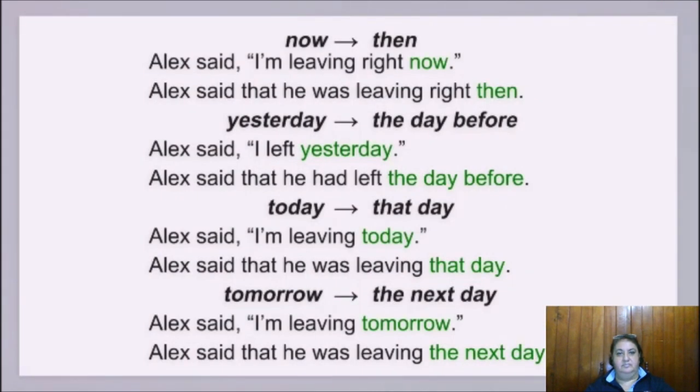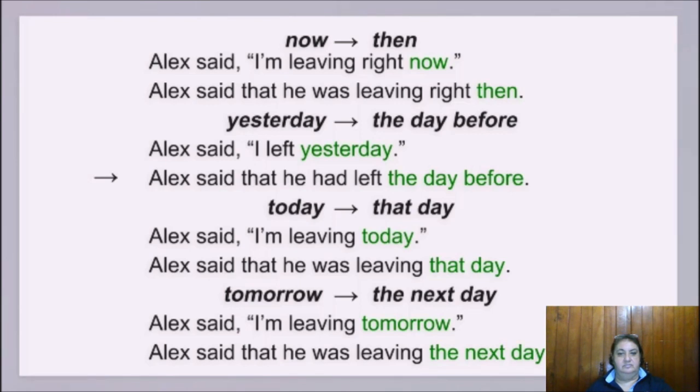Time expressions often change in indirect speech. Now becomes then. Alex said, "I'm leaving right now." Alex said that he was leaving right then. Yesterday becomes the day before or the previous day. Alex said, "I left yesterday." Alex said that he had left the day before.